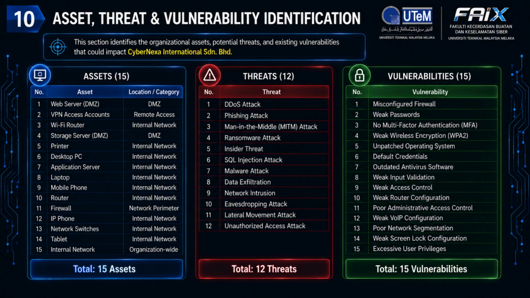In addition, 15 security vulnerabilities were identified. Examples include misconfigured firewalls, weak passwords, the absence of multi-factor authentication, unpatched operating systems, default credentials, outdated antivirus software, weak access controls, poor network segmentation, and excessive user privileges. These vulnerabilities could be exploited by attackers if they are not properly addressed. Overall, these identified assets, threats, and vulnerabilities provide the foundation for developing the organization's risk scenarios, risk analysis, and appropriate treatment strategies in the following sections.